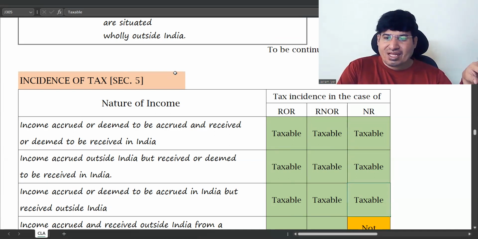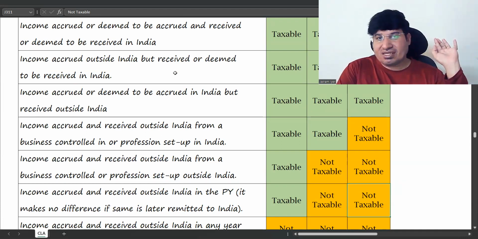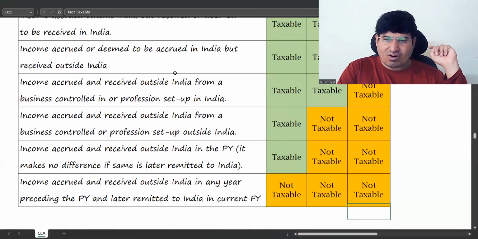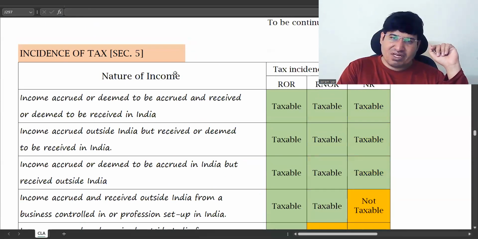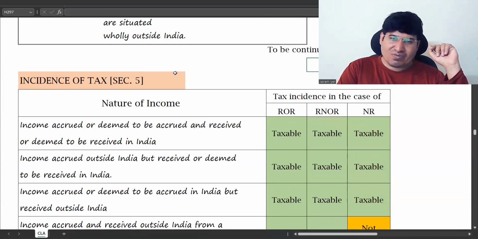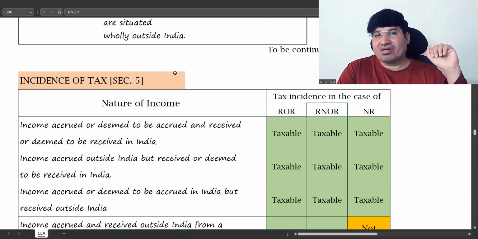Because if you become a non-resident, then your tax is very different than if you are a resident. There are lots of things which are not taxable for non-residents. It makes a difference even if you are ROR and RNOR, which is why there are lots of court cases just for deciding resident and non-resident.